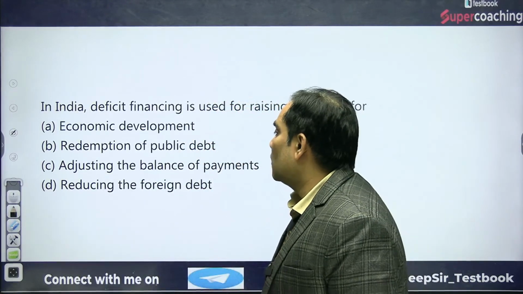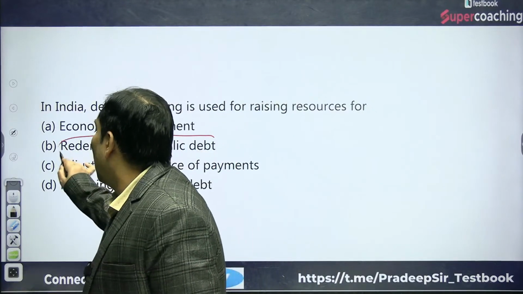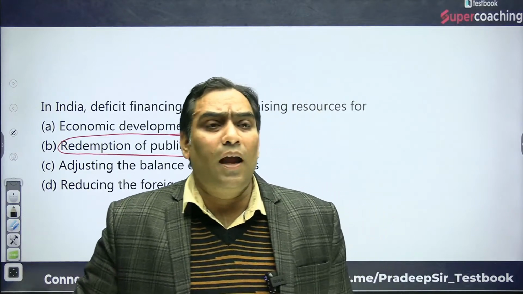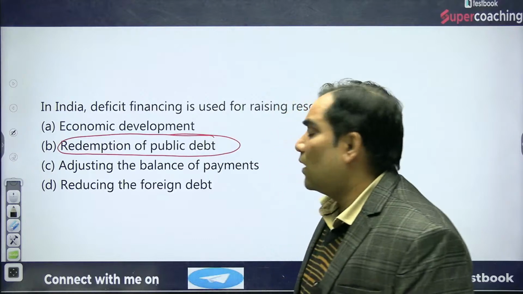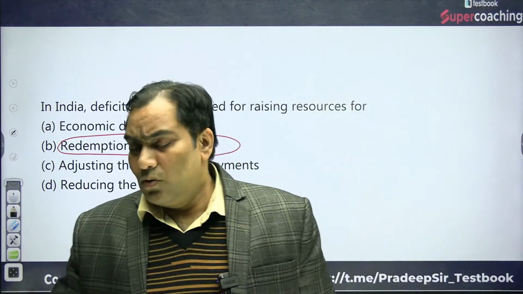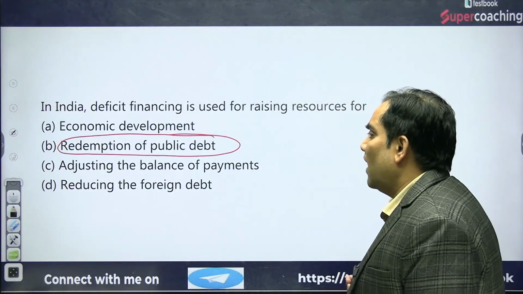So the right answer is reduction of the public debt, because the government is taking loans from RBI. Okay, how many times do I have to explain? Sachin Sharma, right answer. So please, dears, have focus, have concept clarity.